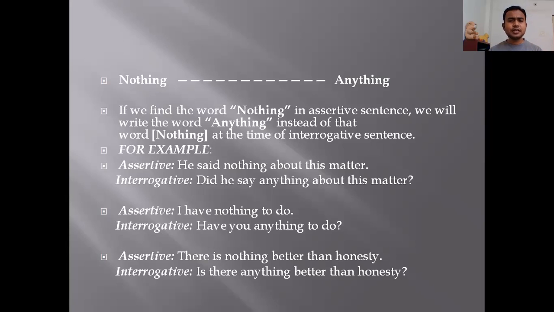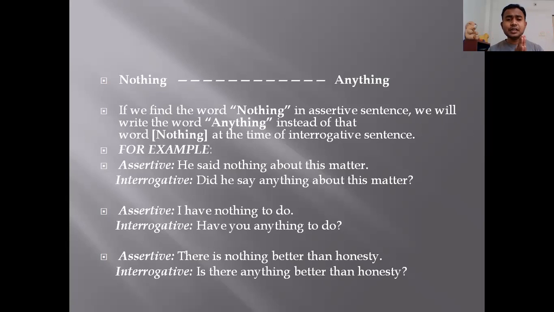Third assertive sentence: there is nothing better than honesty. First of all, try to understand whether an auxiliary verb in the sentence is given or not. If an auxiliary verb is not given, then you have to use do, does, did.